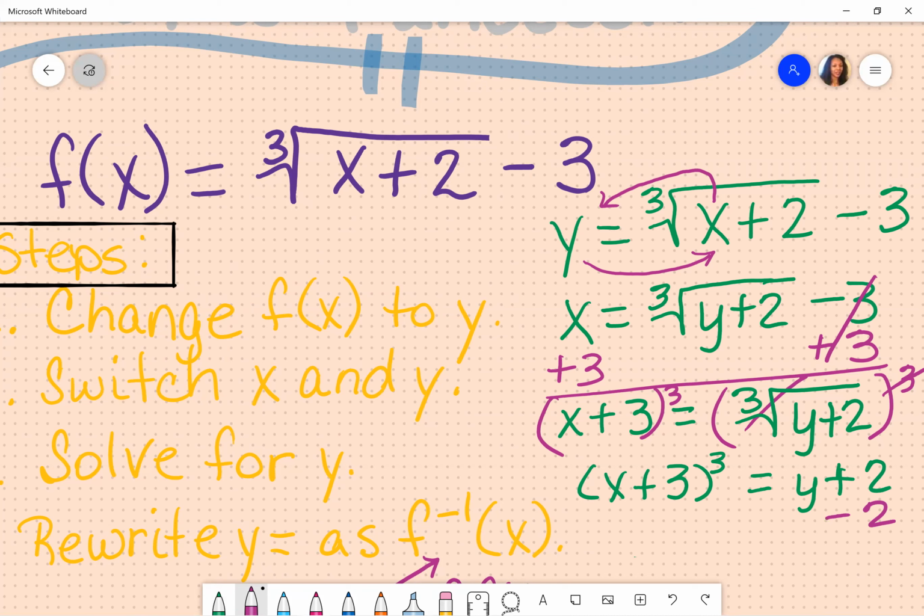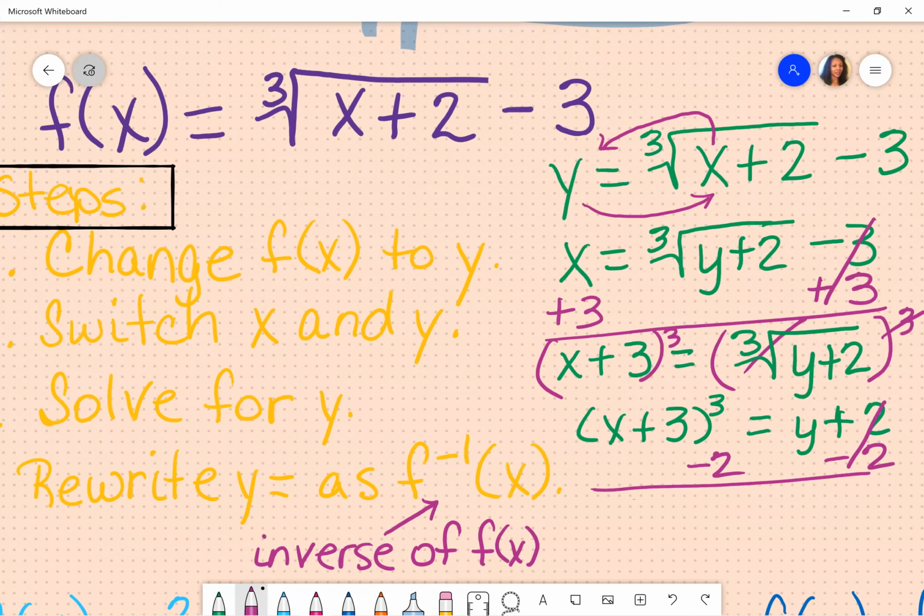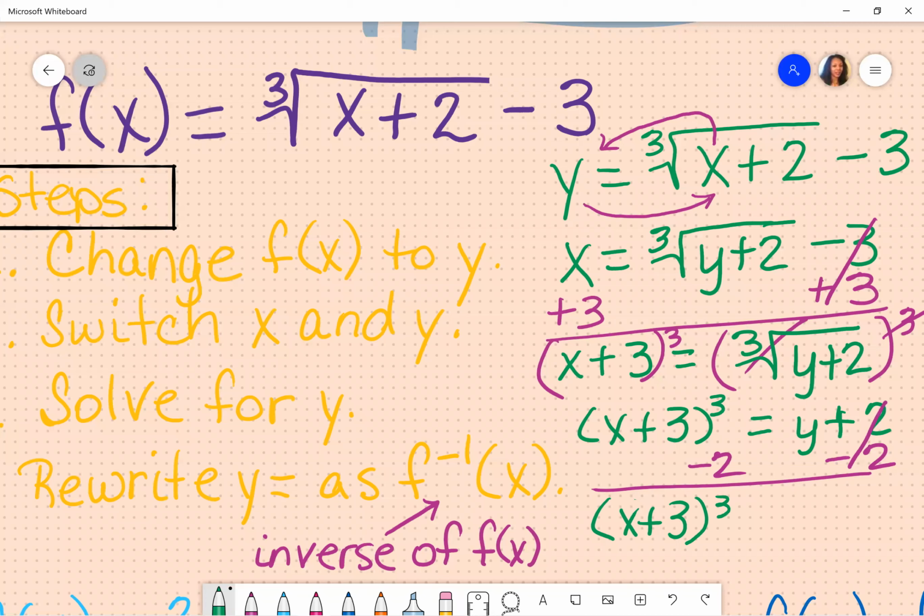So I'm going to move the 2 over by making it a negative 2 because that's the inverse. Do not try to combine the 3 and the negative 2. The 3 is inside of parentheses, so keep up with your parentheses. All right, so my next step is going to be x plus 3 raised to the third power minus 2 is equal to.